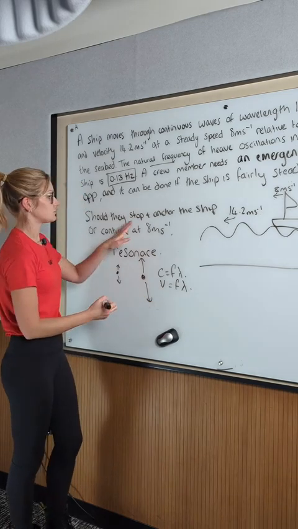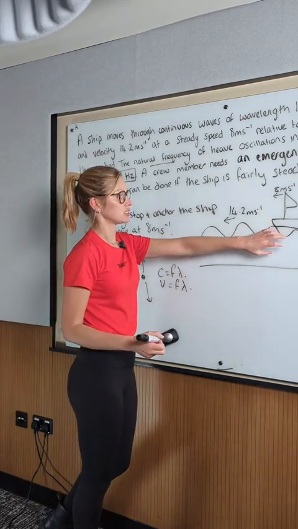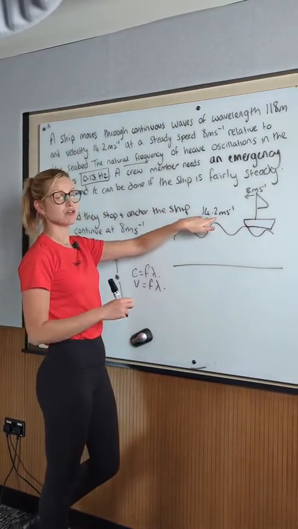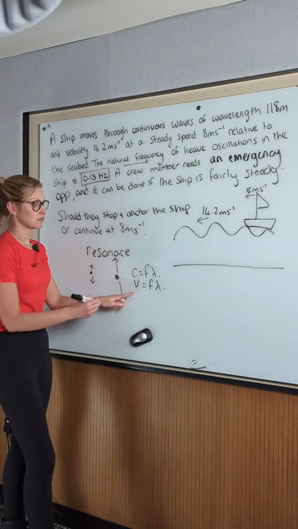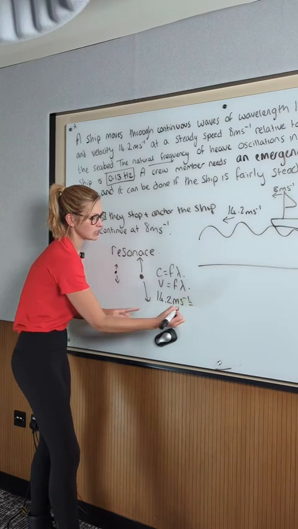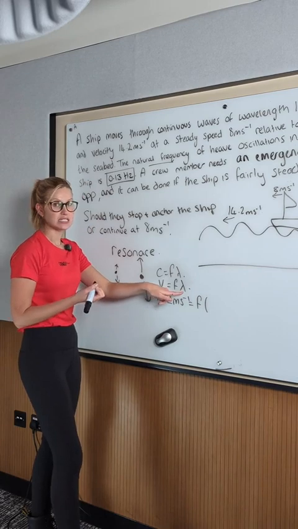We'll look at the condition first if they stop. If the ship anchors itself, it's completely stopped, so what's moving relative to it is the speed of the water. So I'm going to use the speed of the water: 14.2 meters per second equals some frequency times the wavelength. The wavelength is a distance measured in meters.